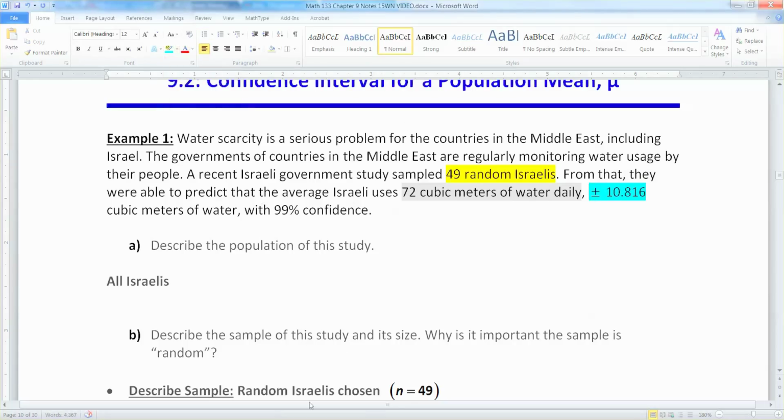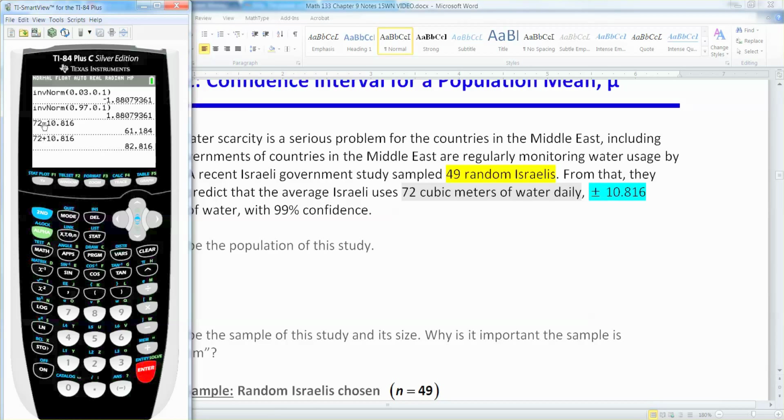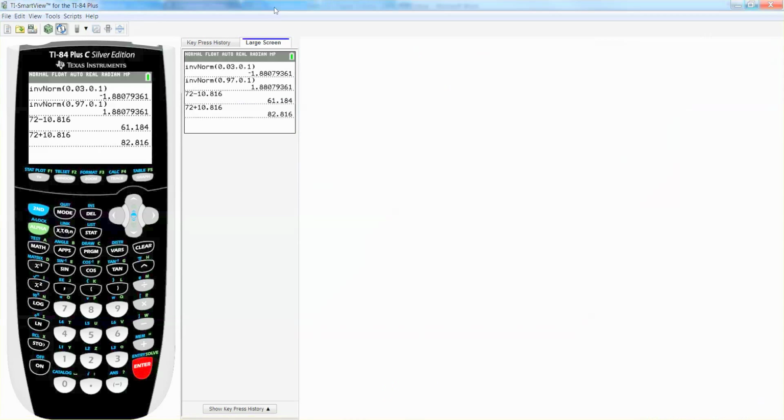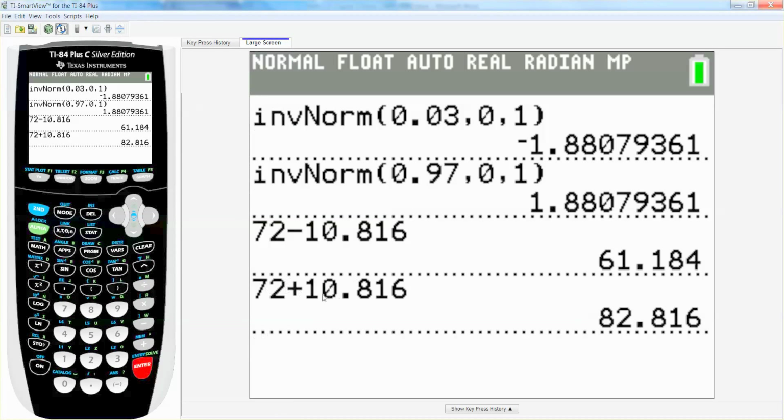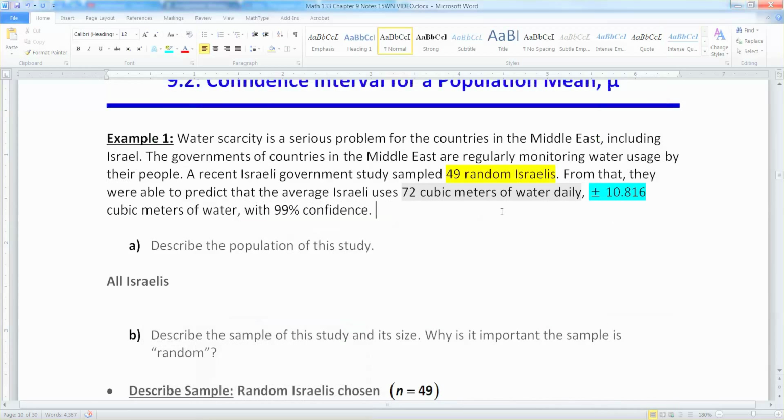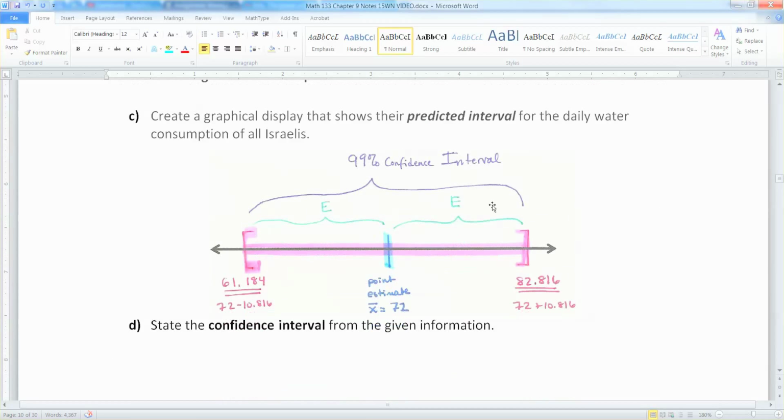So what we're going to do is take a calculator, and we do 72 minus 10.816. That gets us 61.184, excuse me. Let me make this bigger so you can see it. And then 72 plus 10.816, which is 82.816. And then we're going to build that as an interval. I already drew it by hand. So over here I have the 61.184, and that was 72 take away 10.816. And over here I have 82.816.